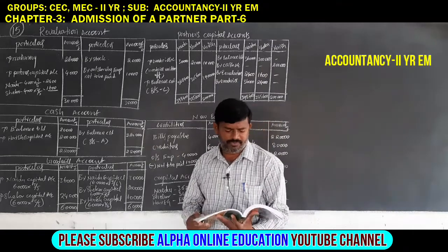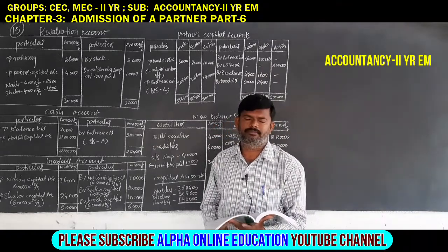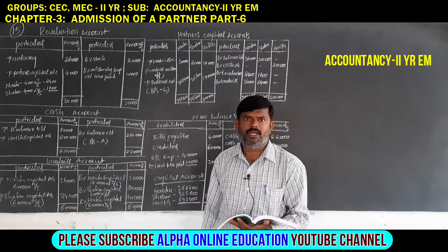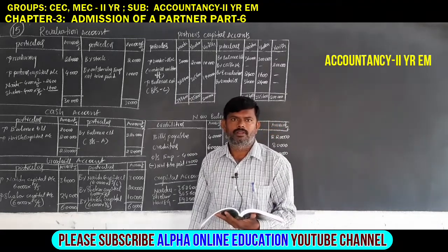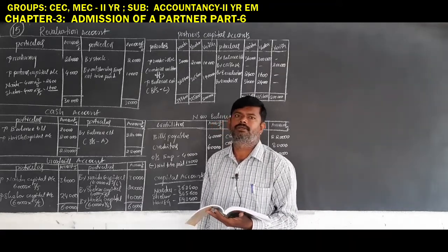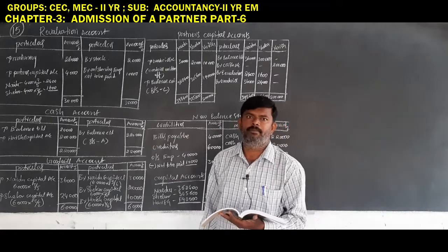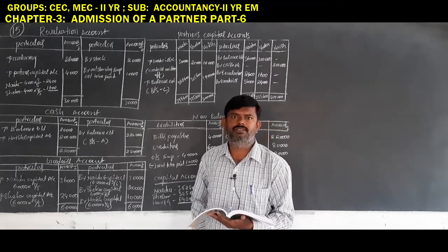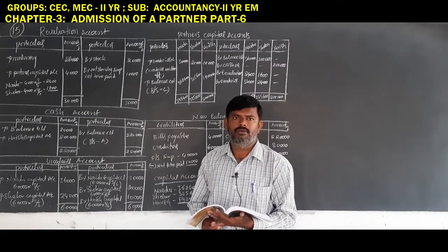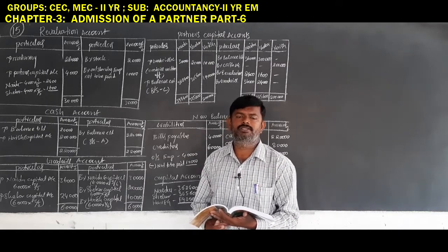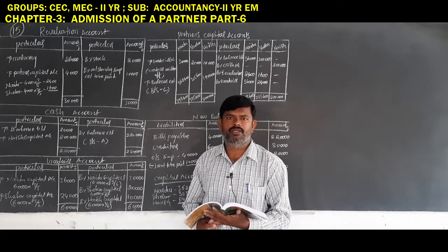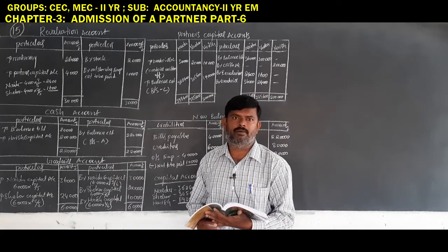Problem number 15, second year accountancy 2, admission of a partner. There are 5 types of goodwill treatments. First one, paid privately. Second one, goodwill brought in cash. Third one, goodwill brought in cash and withdrawn by the old partners. Fourth one, goodwill creation. Fifth one, goodwill creation and written off.